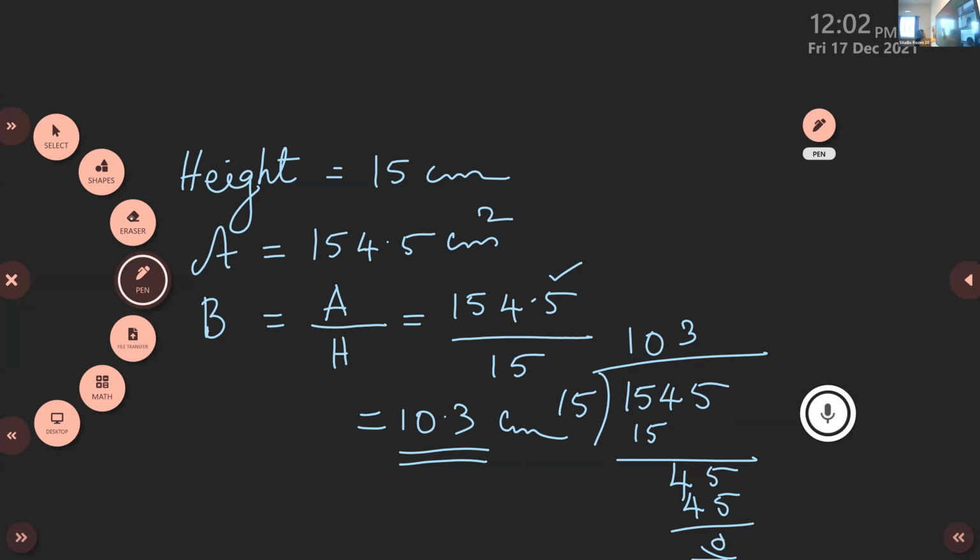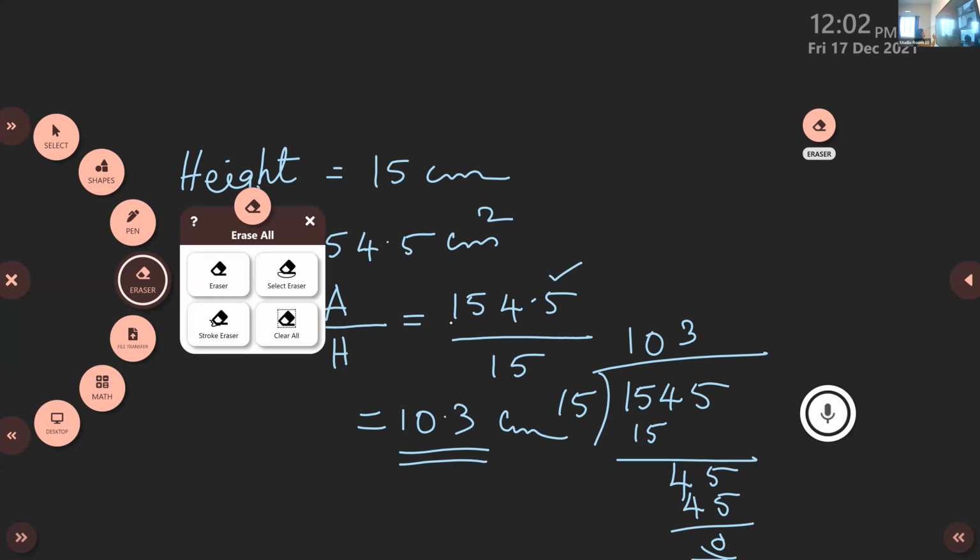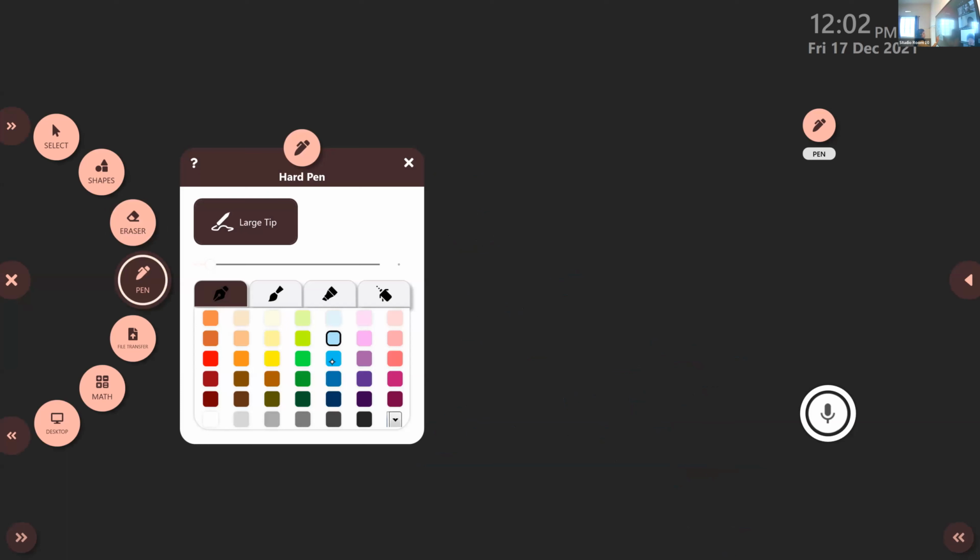Okay, next question. The next one also has the same height given, 8.4, and the area is given as 48.72. Ma'am, in the exam, can we use short forms like H and A, B? You can, but the answer should be correct. The method is not a problem for the exam.